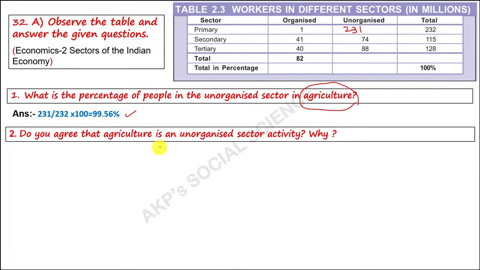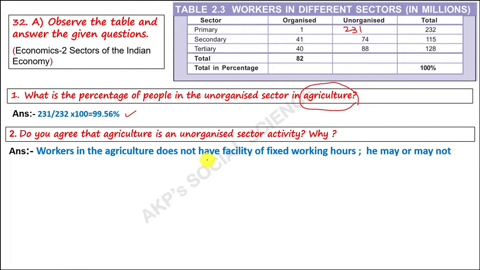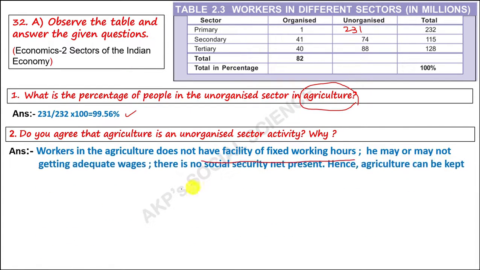Do you agree that agriculture is an unorganized sector activity and why? Yes, I agree, because workers in agriculture do not have the facility of fixed working hours. They may or may not get adequate wages. There is no social security. Hence, agriculture can be kept under the unorganized sector. They may not have a secure job. They may lose their jobs at any time. The hours of work may be 10 to 12 hours. It is not fixed also. That's why agriculture is an unorganized sector.